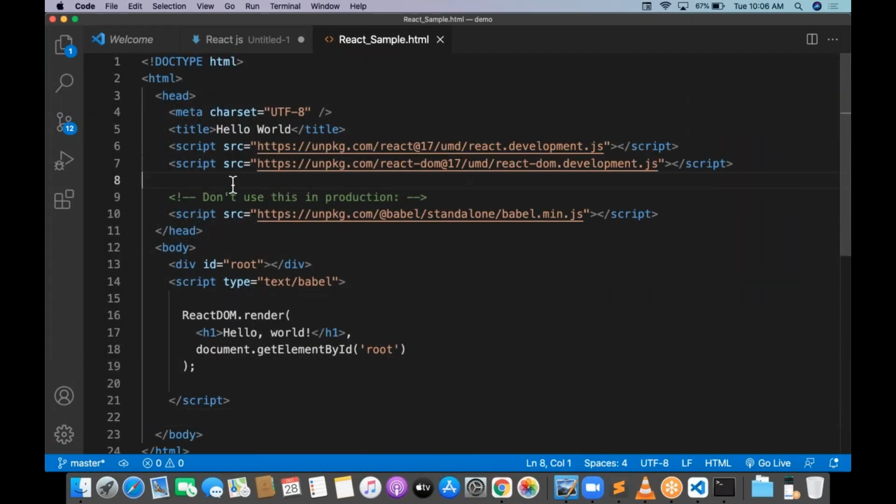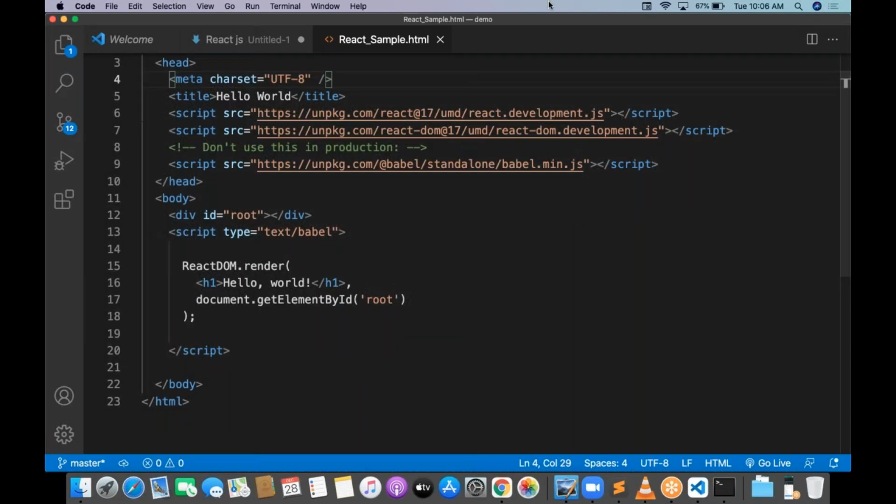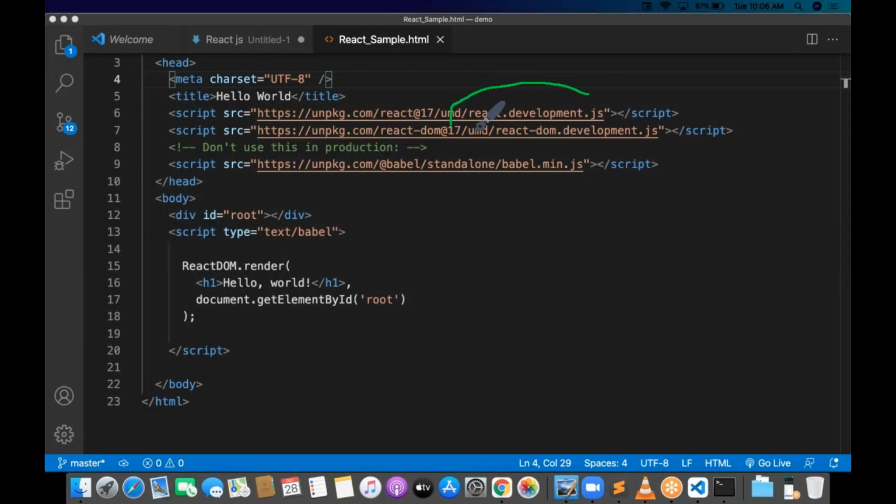Okay, so come to the script here. The first script is what? React development.js. See this. The first one, react.development.js. Second one, react-dom.development.js.